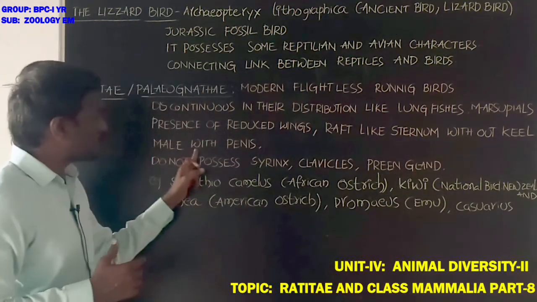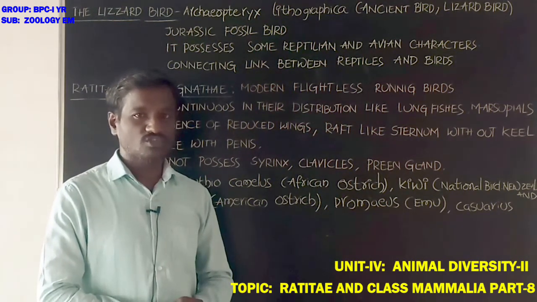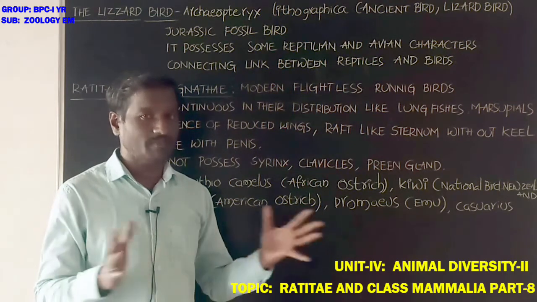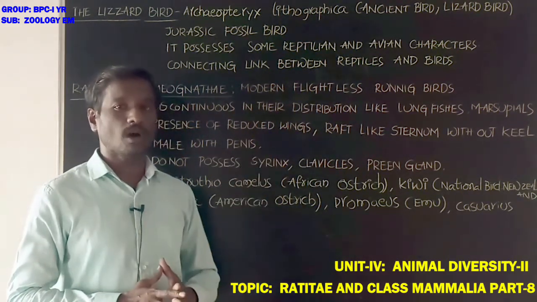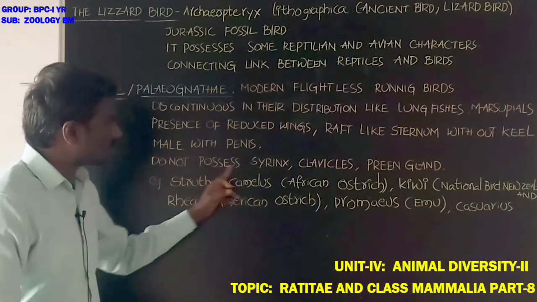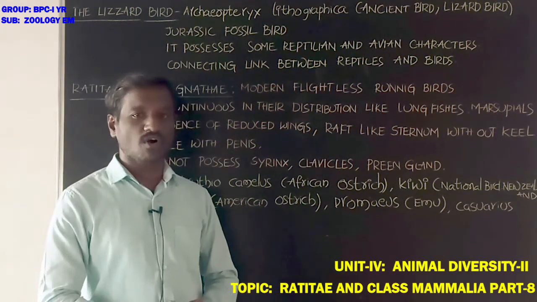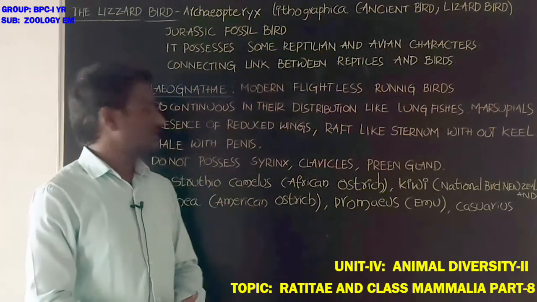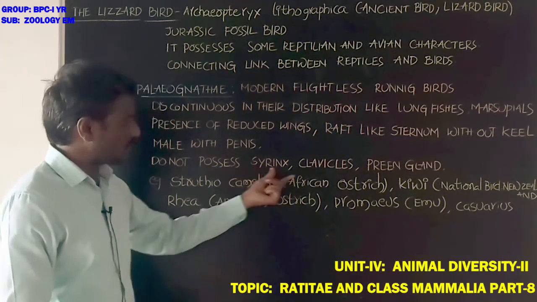Next, males with penis. Males show a penis. Students, modern flying birds do not show a penis, but flightless running birds show a penis. Next, they do not possess a syrinx. Syrinx is the sound producing organ in birds that is present between the trachea and the bronchi. This is also absent in these birds.